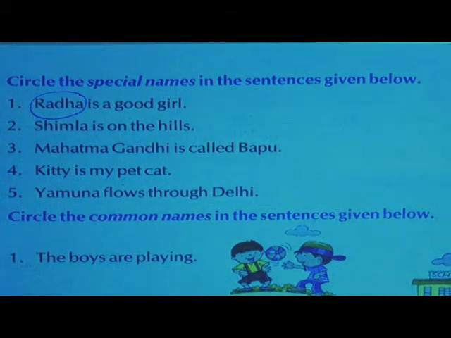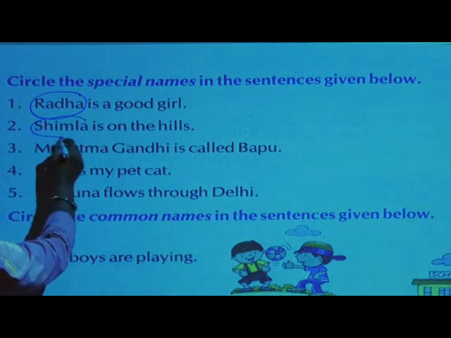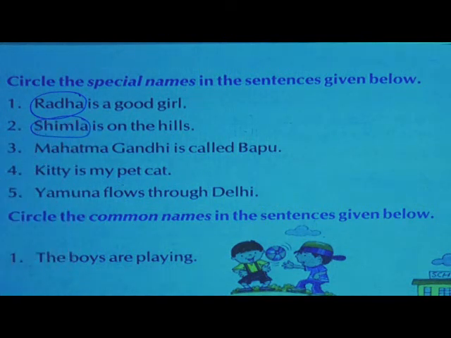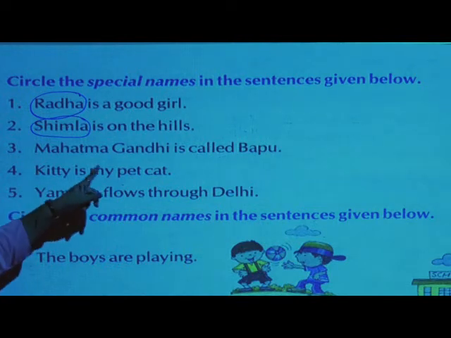The next is Simla is on the hills. Simla. Circle it, come on, in your notebook, textbook also, children. Then Mahatma Gandhi is called Bapu.